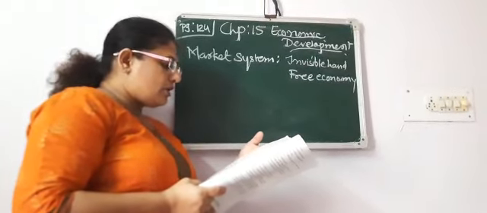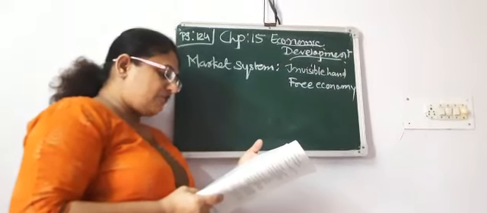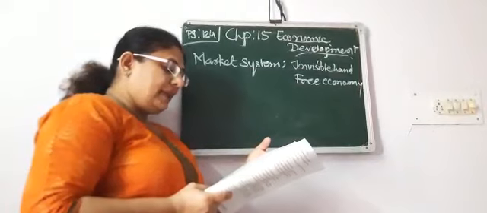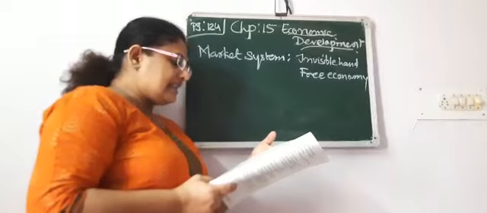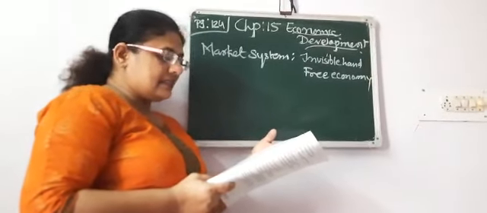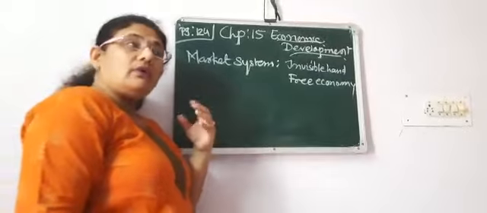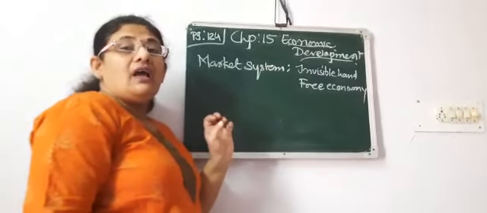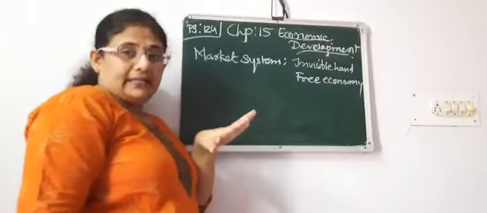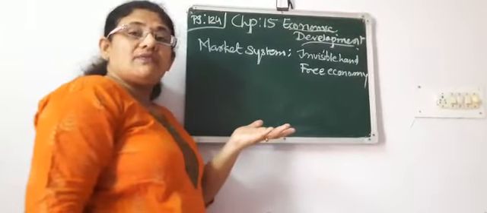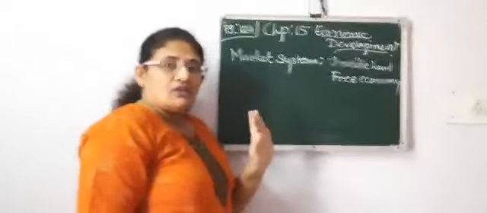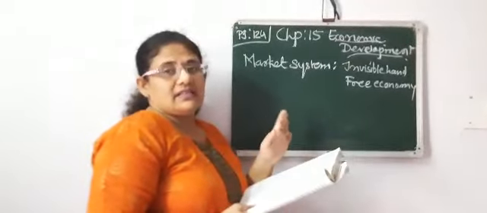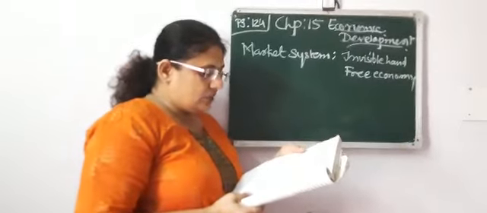In this system, in production and its related activities, profit is at the center. People invest in those industries where they find more scope of profit. The market is completely free in this system. I told you earlier also, in the market system, people will invest money and industries will be developed only where there is a very large scope of profit. So their main aim is profit only. That is the reason it is a completely free system, or free economic system, you can say.